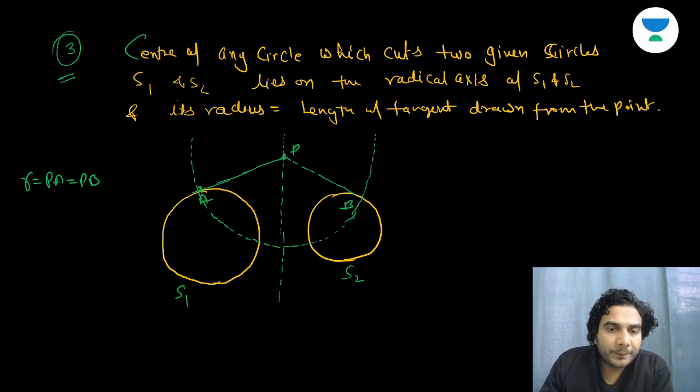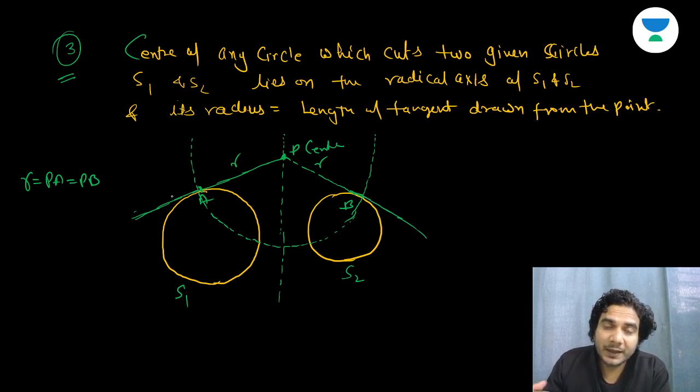I'm assuming that P is the center of the circle, and the radius is equal to R. Okay, but I don't know whether it cuts the given circles S1 and S2 orthogonally or not. But I know this thing, that PA is tangent to S1, right? And I also know that PB is also tangent, okay? PB is tangent.